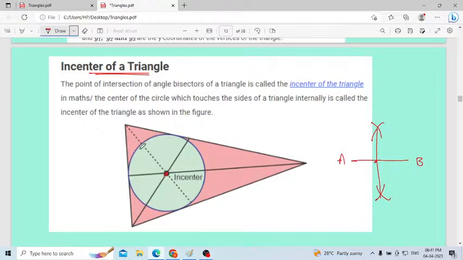Using this incenter we can draw a circle. That circle will touch the triangle at three points. In maths, the center of the circle which touches the sides of a triangle internally is called the incenter of the triangle, as shown here. How can you get the incenter? First draw the bisectors like this. Where all three bisectors meet at a single point, consider that point as the center of the circle. Later draw a circle. That is nothing but the incenter of a triangle.